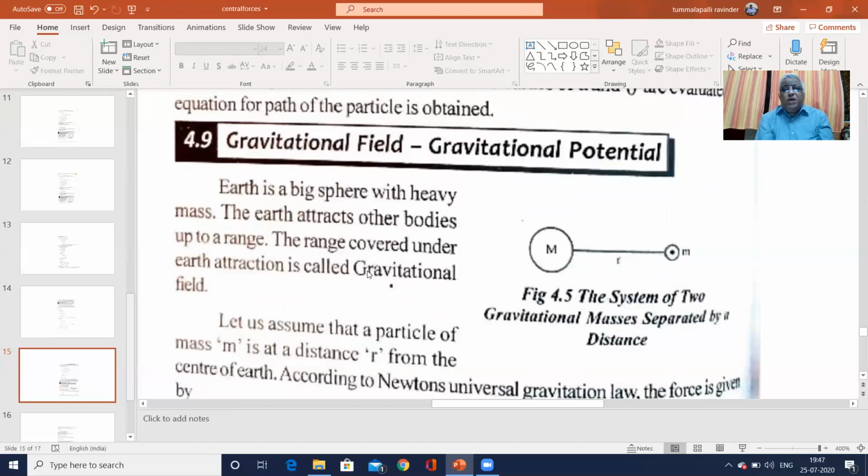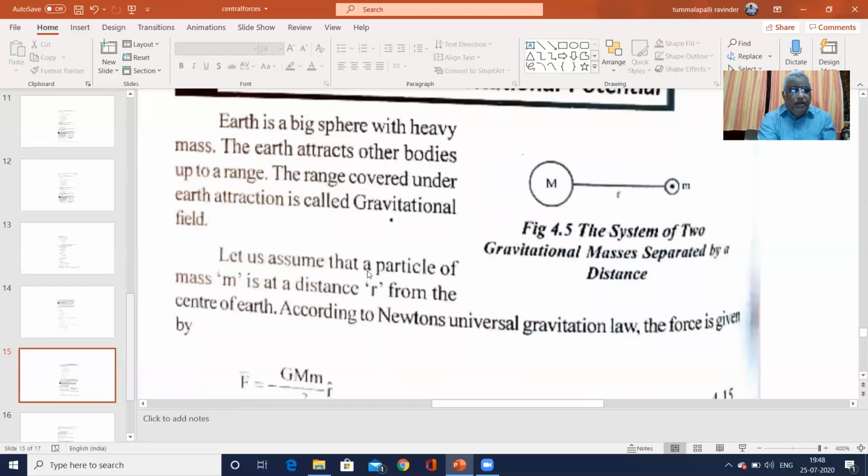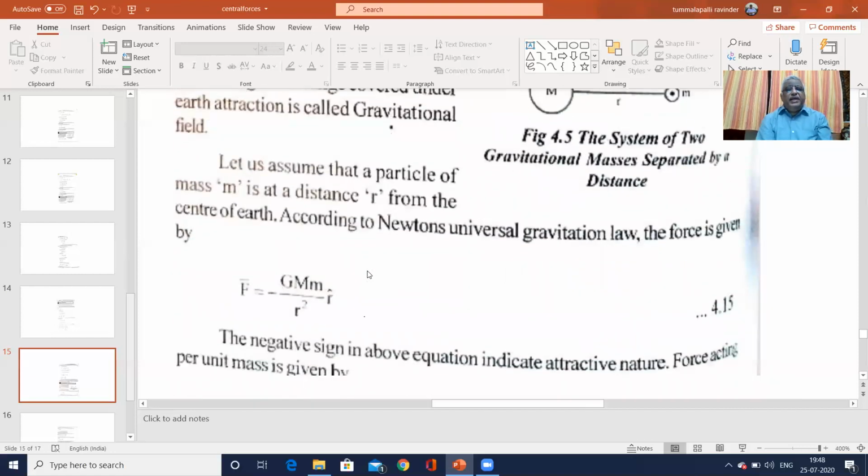If you consider a two-mass system, capital M is a big mass and small m is a very small mass, separated by a distance of small r. Let us assume the particle has mass m, at distance r from the center of the earth. Capital M is the center of the earth and the mass of the earth. According to Newton's gravitation law, F is equal to minus GMm by r square into r cap. The negative sign indicates this is an attractive force.